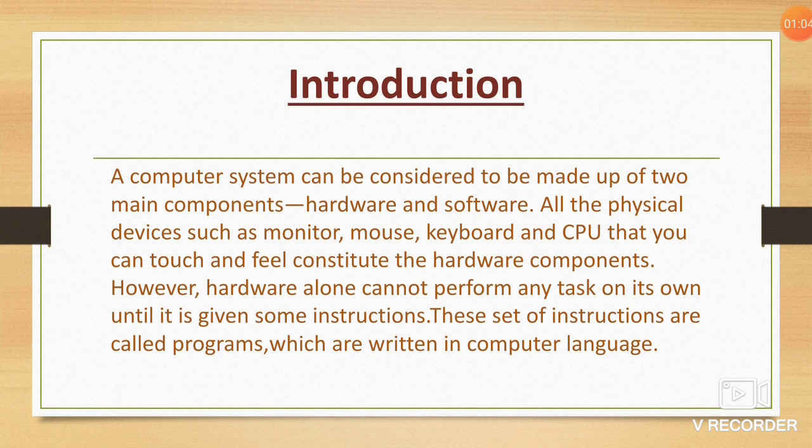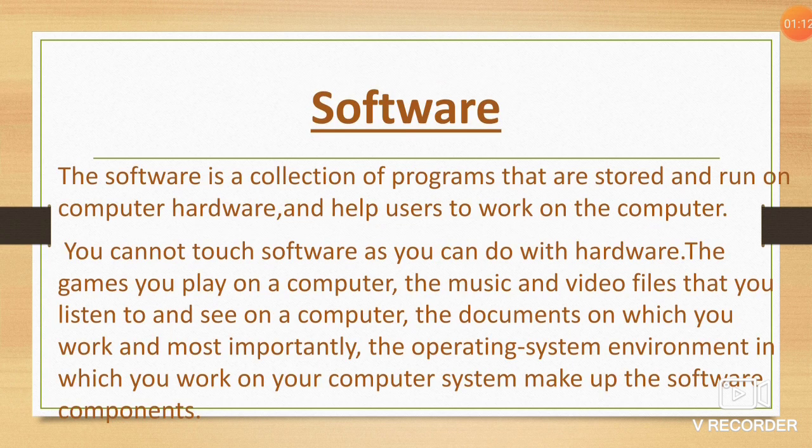Now when you take a collection of these programs to run on the computer hardware, what do they form? They form software. Now what is software? Software is a collection of programs that are stored and run on computer hardware and help the user to work on the computer. As I told you, you can touch the hardware, but in contrast you cannot touch the software. Some examples are the games you play on a computer, the music and video files that you listen to and see on a computer, and the documents which you make. These are all software.